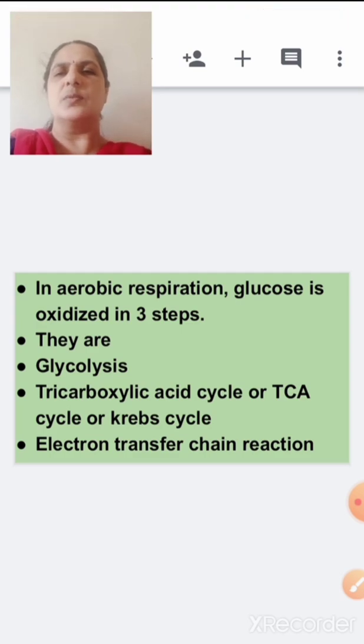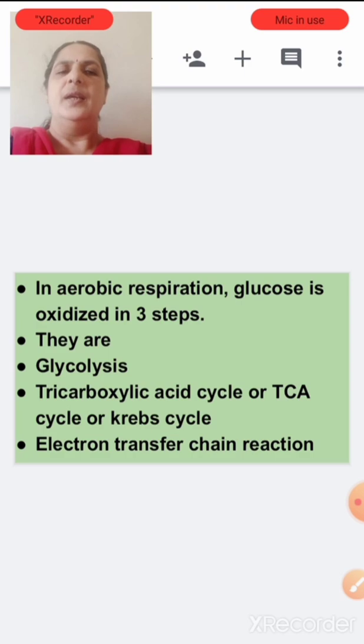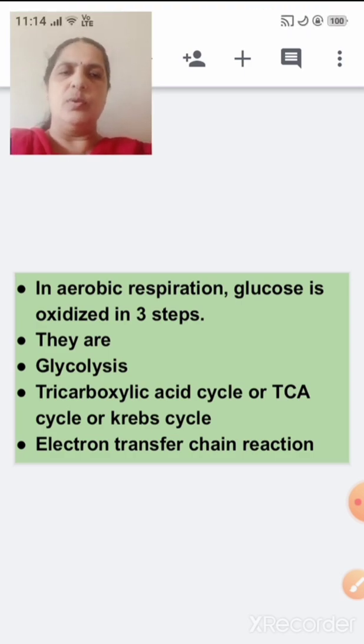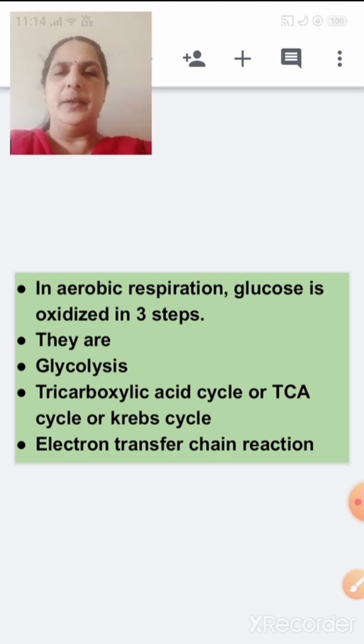Glycolysis takes place in the cytoplasm. There is step-by-step oxidation of glucose, and you get two molecules of pyruvic acid, ATP, NADH2 and water.